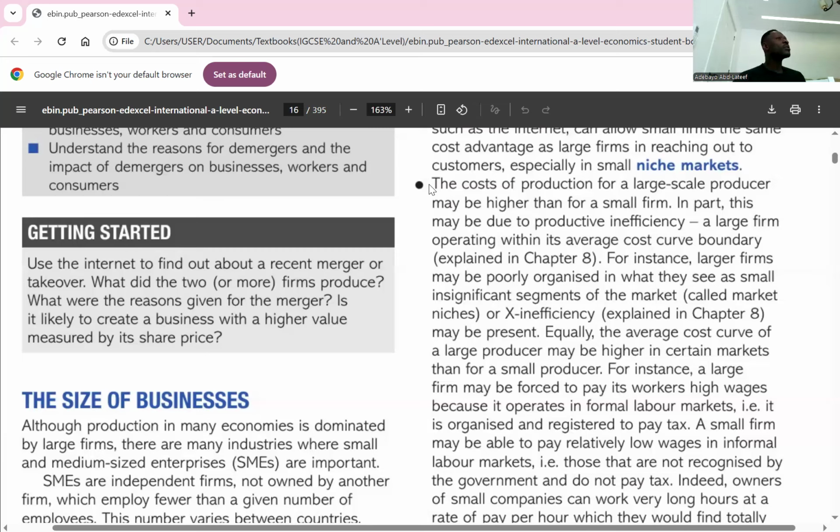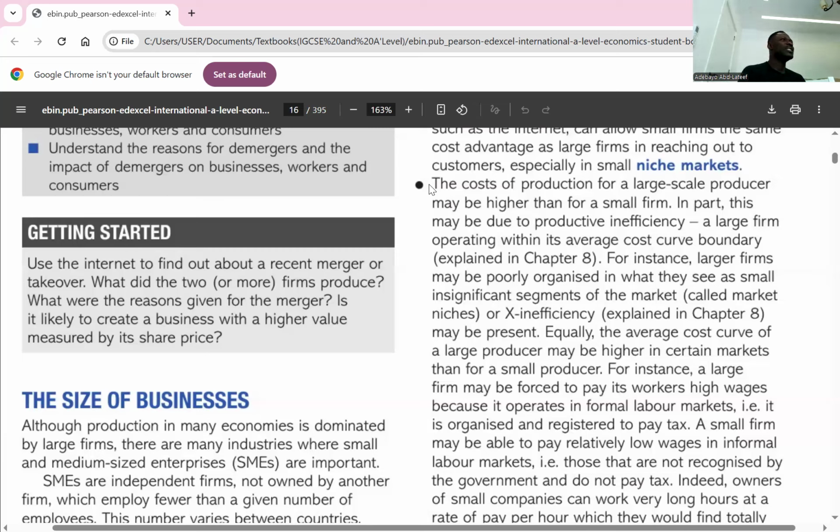The second one is about the cost of production. Large firms tend to pay more to their workers, while a small business might be able to find a way around paying less. So that gives them a reduced cost of production, and that increases the cost of production for large businesses. Large businesses might be paying higher taxes, while small businesses might even have a tax holiday. Do you understand? Yeah. So that increases the cost of production for larger firms, and that might be an opportunity for a small firm to excel.